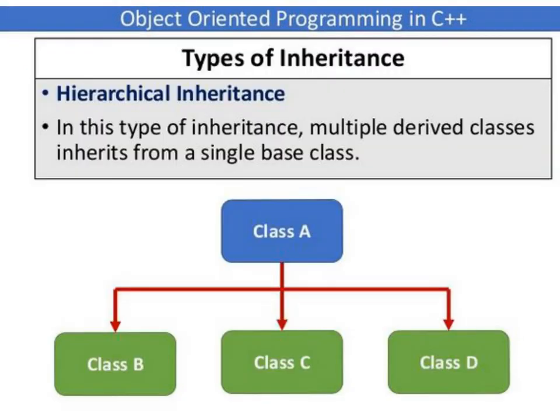The next type of inheritance is hierarchical inheritance. In this type of inheritance, multiple derived classes inherit from a single base class. So here we have multiple derived classes or multiple child classes, and there is only one parent class. We have only one single base class, and there are many child classes, or many subclasses. So class A is what? Your parent class. Class B, class C and class D are your child classes.